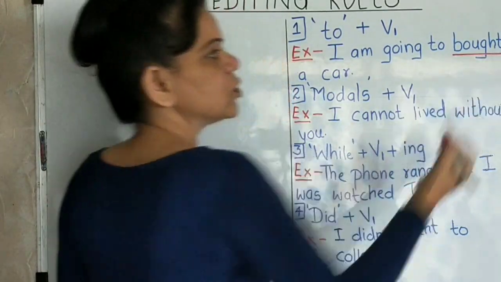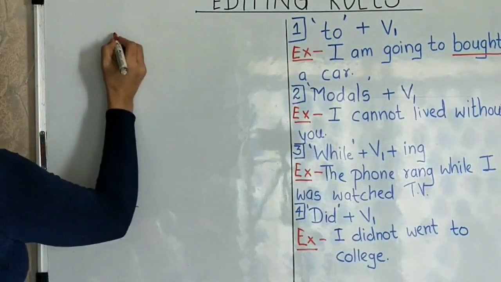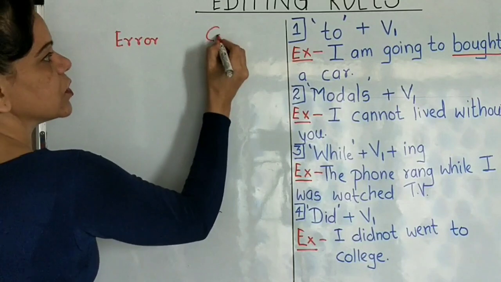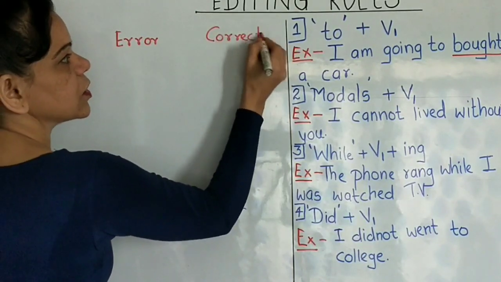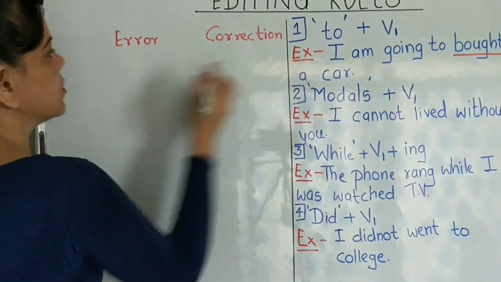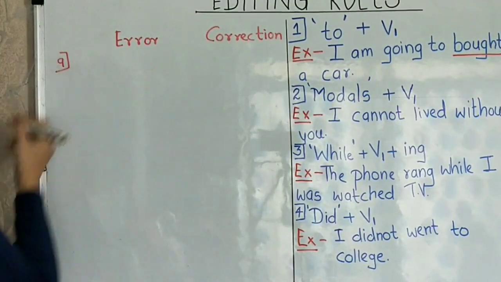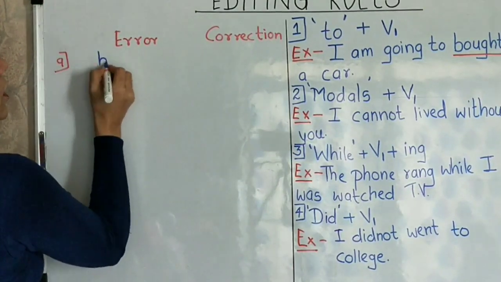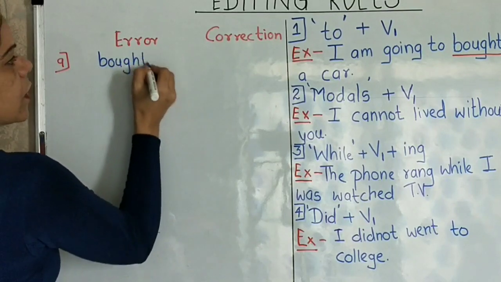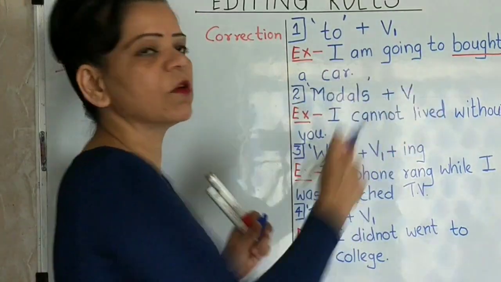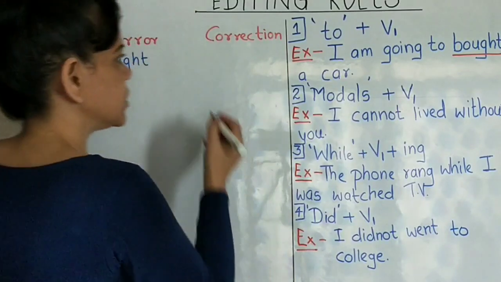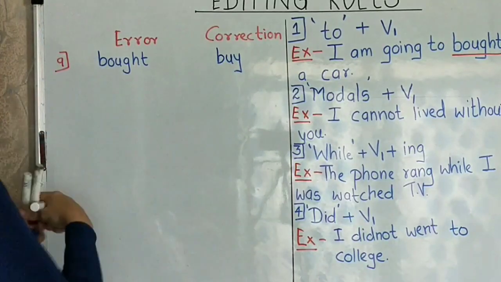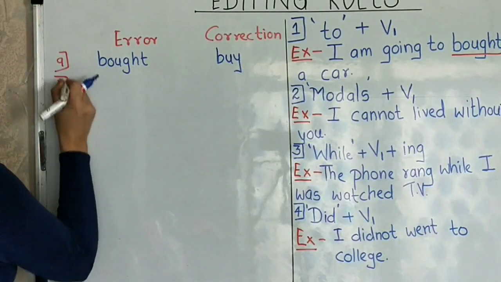This is the error, right? So how do you write the answer there? You have a column saying error. Yes, in the answer paper, error and correction, right? You will write it in this form: the answer number, for example, this is the first one, A, and then you put in the error. What's the error? The error is that bought has been written there. So bought, B-O-U-G-H-T, is the error. The first form of the verb bought is buy. So you put in the word buy. Very good, correct. See, buy there. So this is my answer for the first one.